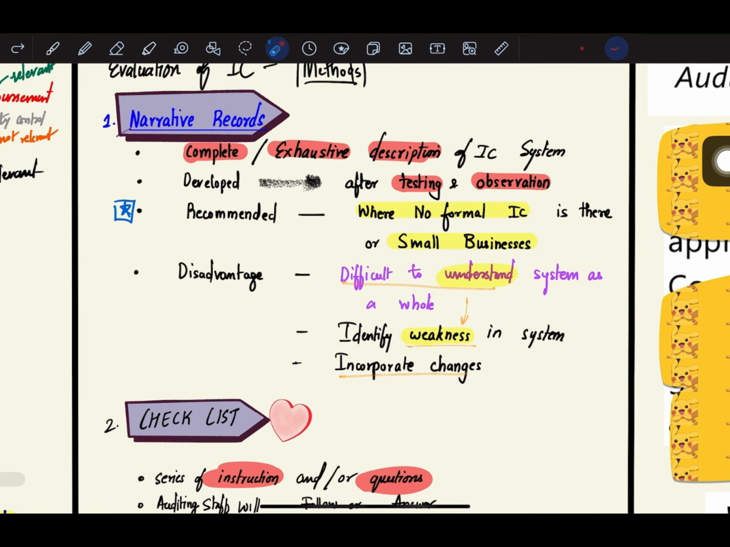Narrative records means the auditor will give a complete, exhaustive description of the internal control system, and this is developed by the auditor after testing and observation. This method is recommended where no formal internal control is there or it is a small business. But what is the main disadvantage of this method? It is difficult to understand the system as a whole, and you cannot identify weakness in the system and incorporate changes thereon. So these are the 3 disadvantages of narrative records.